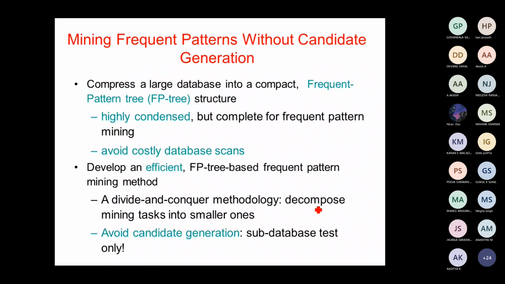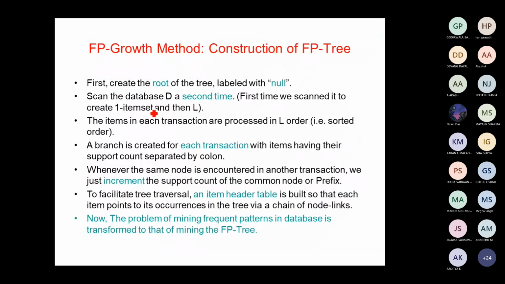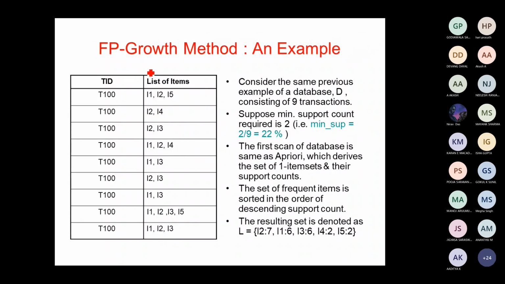Now, without using these frequent item sets, we can find out the association rules. We can find out the frequent patterns using another method called the FP tree structure, that means frequent pattern tree structure. So what is this frequent pattern tree structure? Once again you will be given the same transaction database, and the list of items, and then the minimum support will also be given to you.